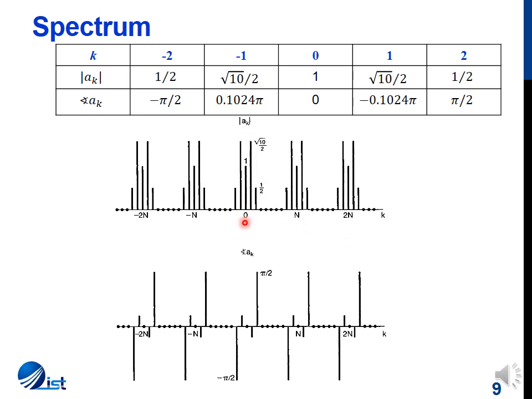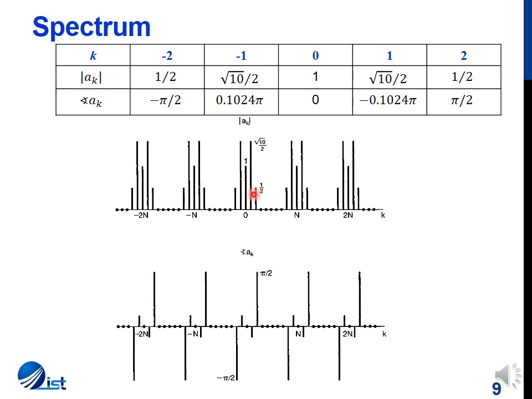As we can see, at the value 0, we have a magnitude of 1. At plus minus 1, we have a magnitude of square root of 10 by 2. Similarly, at plus minus 2, we have a magnitude of 1 by 2.